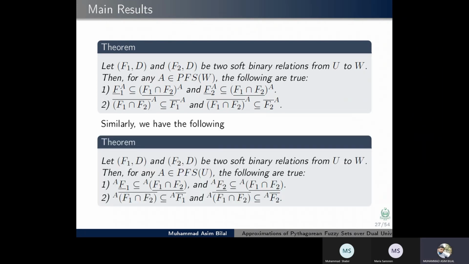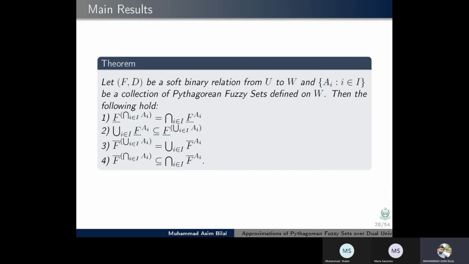Similarly, we have the following with respect to the soft sets. Let F be a soft binary relation from U to W and A_i be a collection of Pythagorean fuzzy sets defined on W. Then the following hold. The dual results with respect to the soft sets also hold.